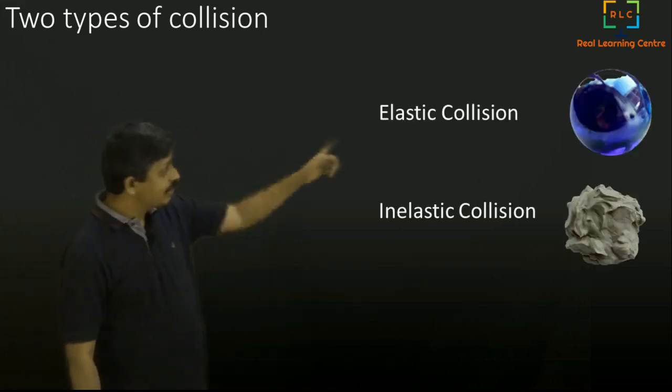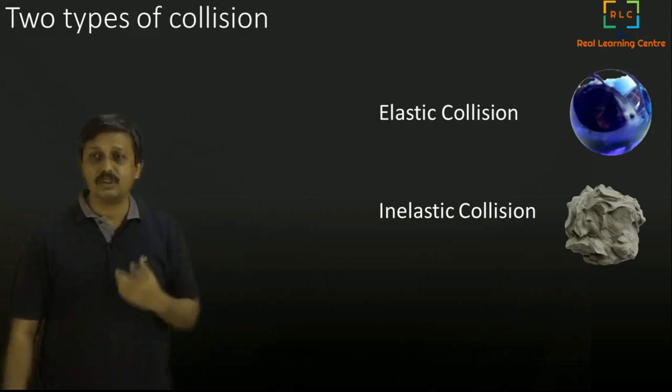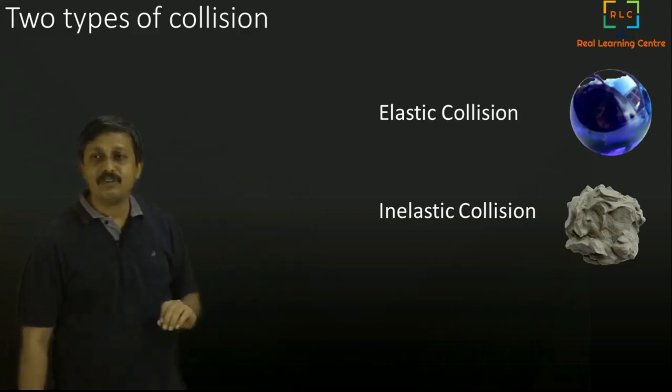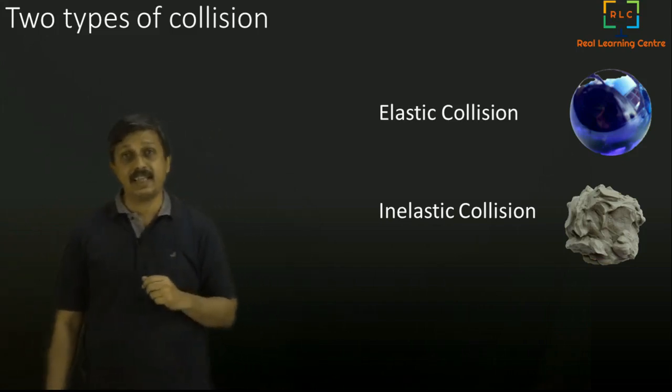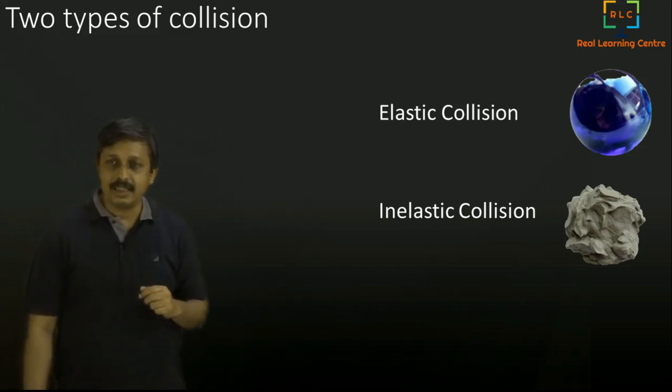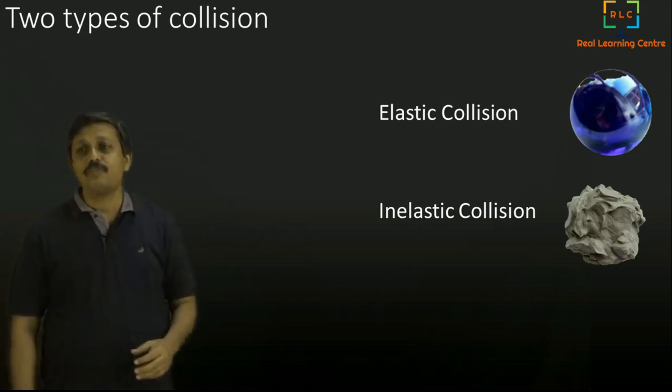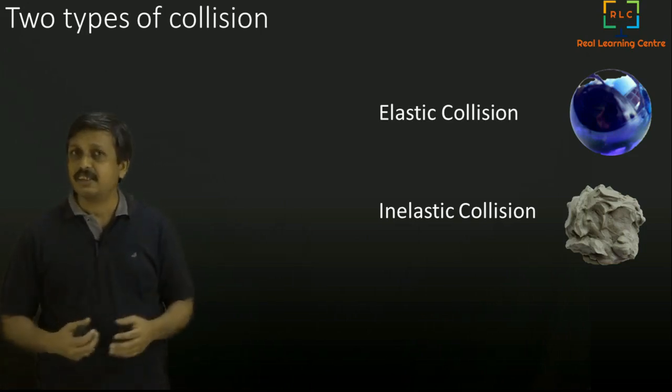So we call the first kind of collision an elastic collision, and the second kind of collision an inelastic collision. So why do we call it like that? The reason we call it like that is, what is elasticity?